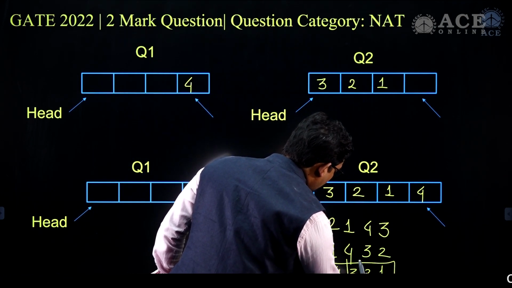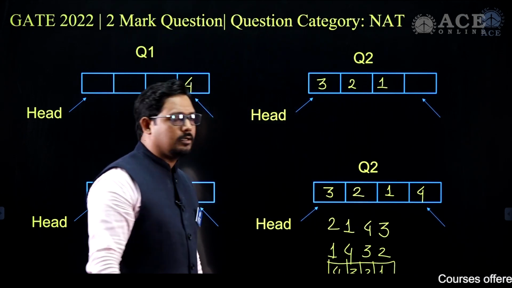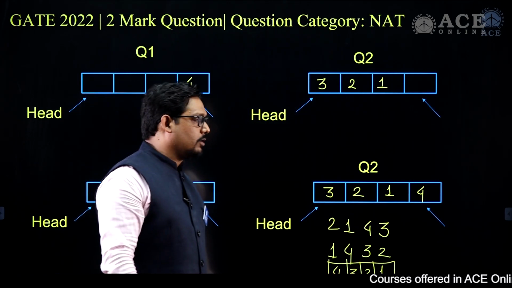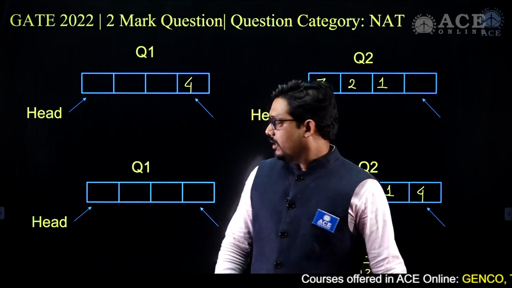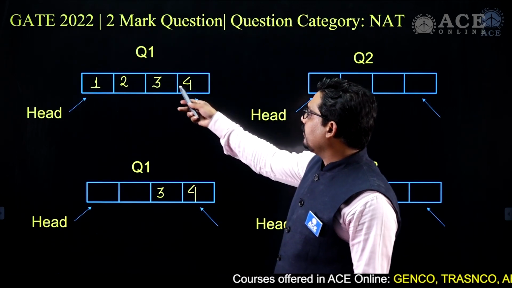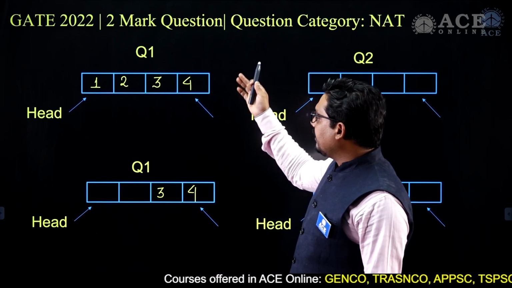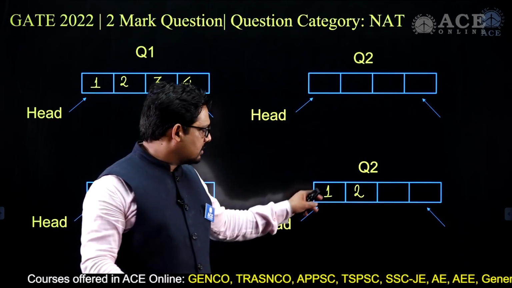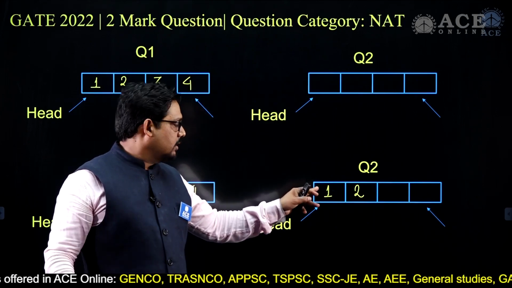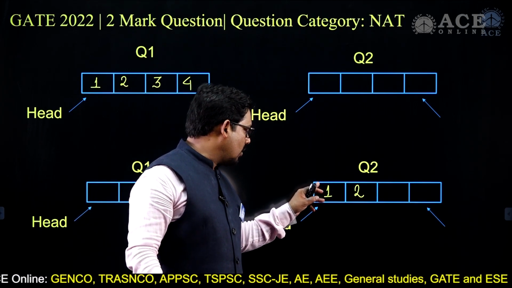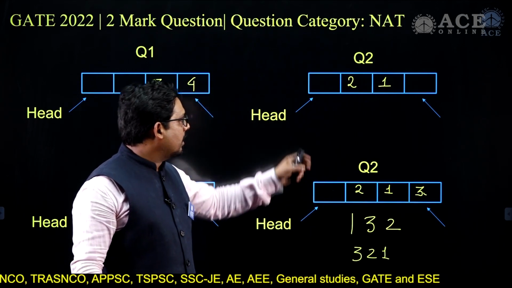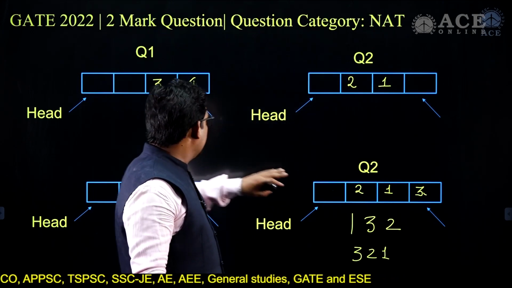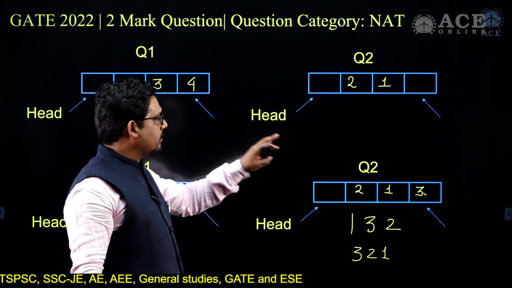Now the question is, how many DQ operations and NQ operations have we performed on Q1? So the answer here is: we started with 1 2 3 4, then we deleted 2 times with DQ, 3 4 remains and 2 1. We reversed this in place, taking out 2 and then putting it as 1, making it 2 1, and then again we have taken out 3 and again we put it over here.